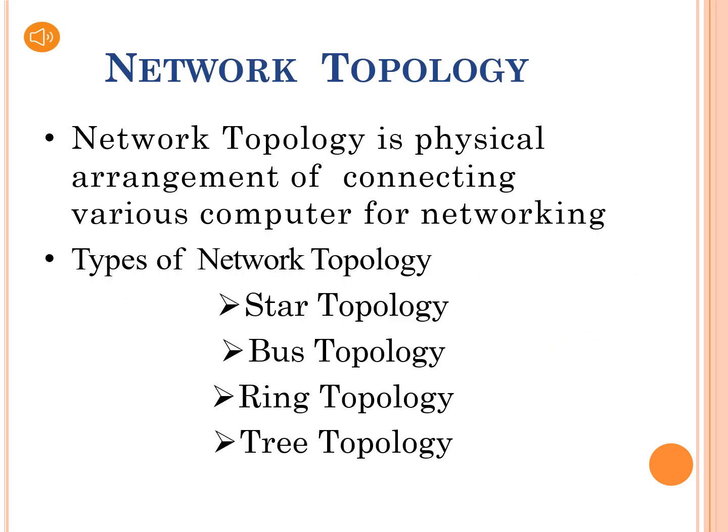First, we see what is network topology. Network topology is the physical arrangement of connecting various computers for networking. That means network topologies describe the ways in which the elements of a network are mapped. They describe the physical and logical arrangement of the network nodes. Here, the physical topology of a network refers to the configuration of cables, computers, etc.